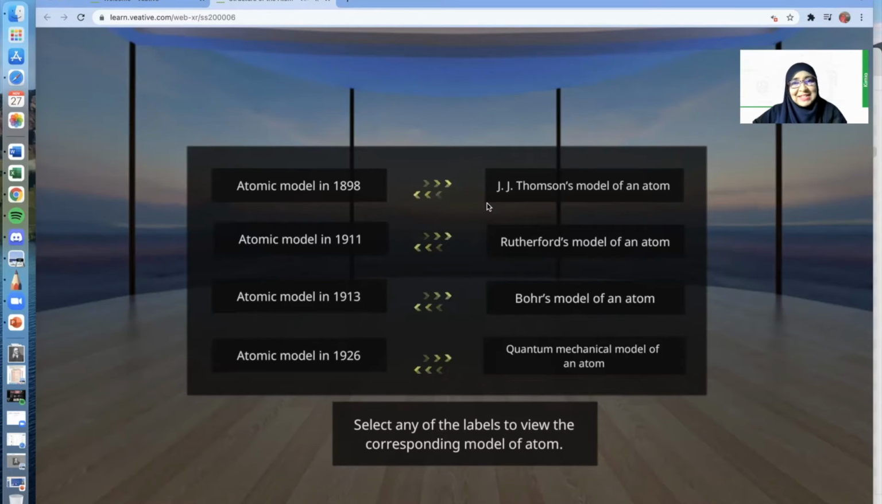Are you excited to explore the atomic model with me? Because this is highly interactive, so let's watch this. I'm going to choose the J.J. Thomson model of an atom first.